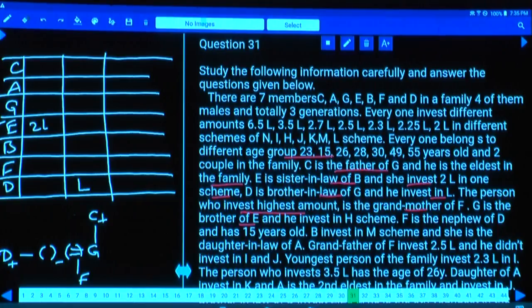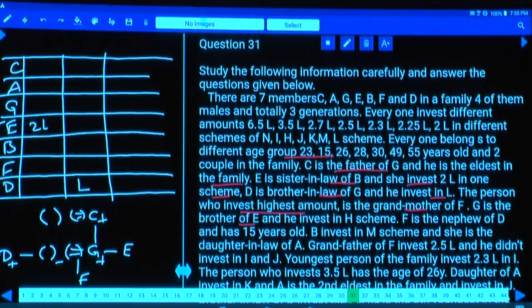As G is the brother of E, we have 1, 2, 3, 4. G is the brother of E. 5, 6 were done. And G and one more person is there, 7.